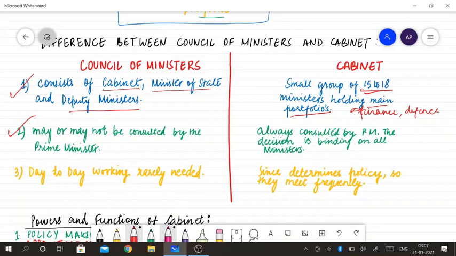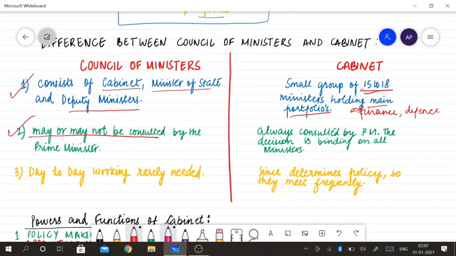And out of those, only the cabinet ministers are very experienced, and they have the important portfolios.